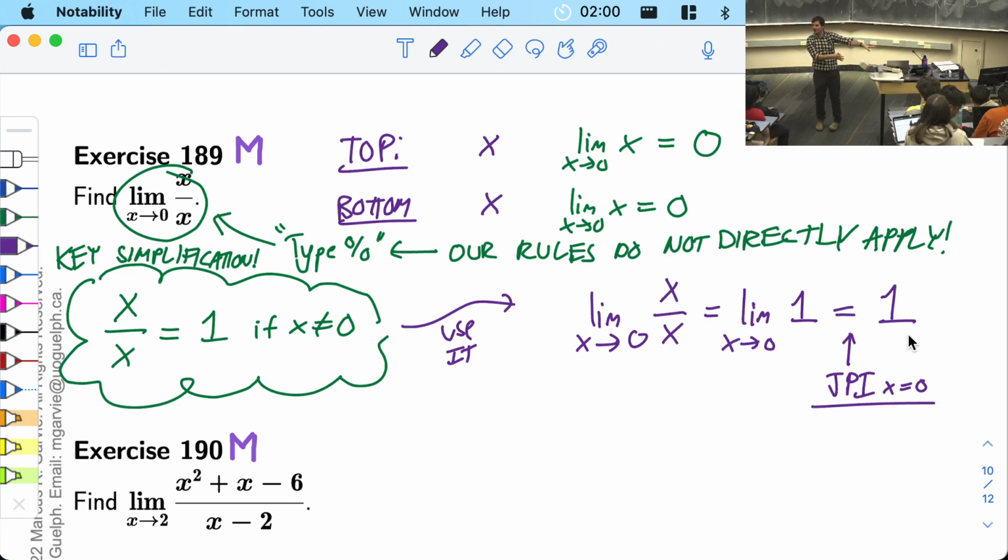So this kind of 0 divided by 0 with an x in the top and the bottom is actually the most important example to understand. It's exactly what gives the velocity of a car, where the top is going to be how far the car went, and the bottom is going to be how long you waited for. So we're going to see that in chapter 11.